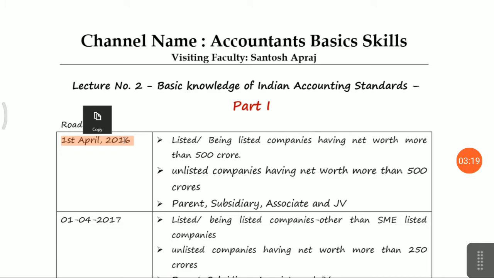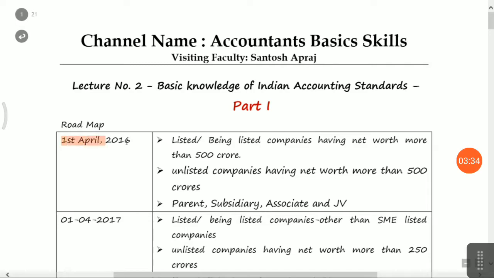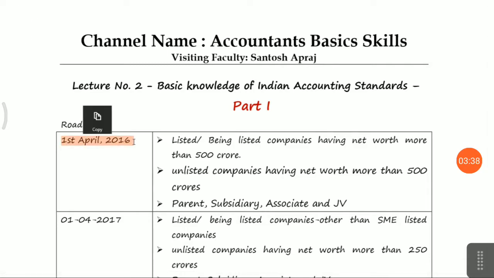The opening balance sheet, as on 1st April 2015, is an Ind AS balance sheet; 31st March 2016 is the previous year Ind AS balance sheet; and then the current year balance sheet, that is financial year 2016-17.